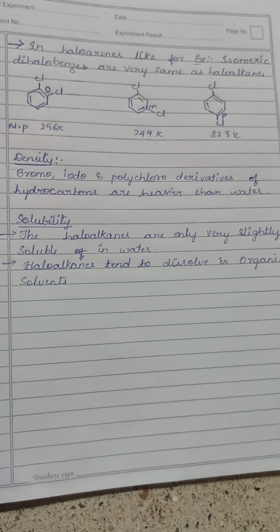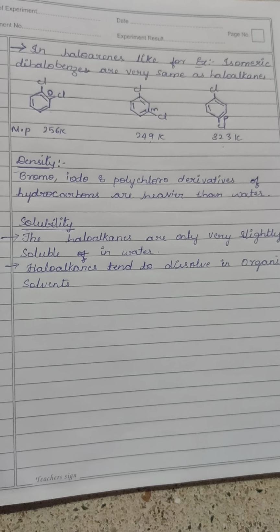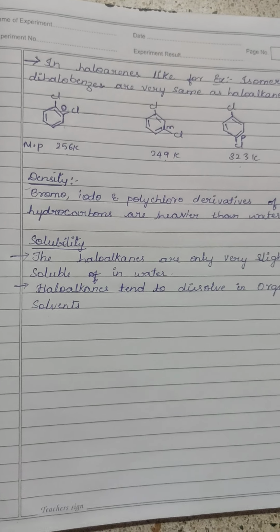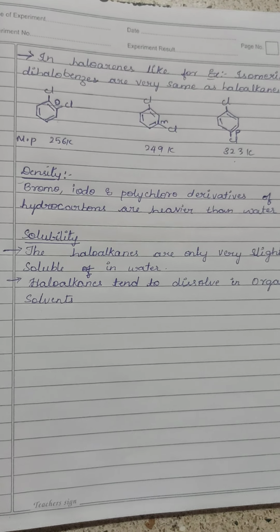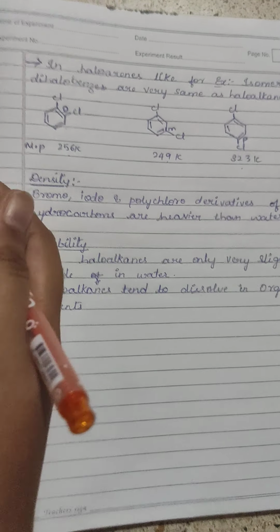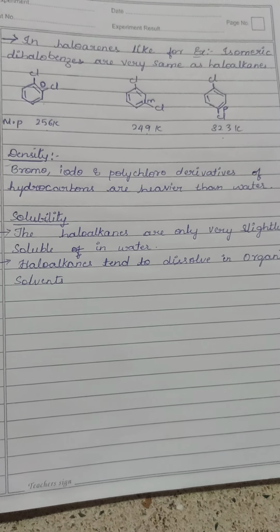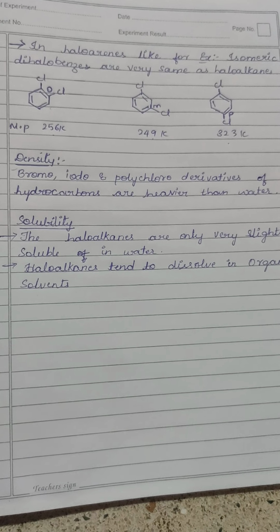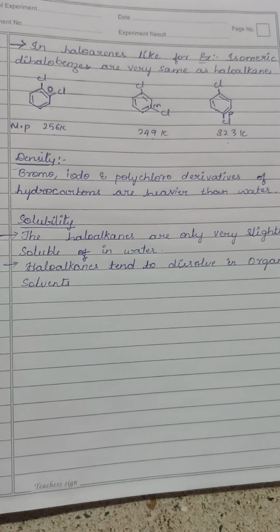Next, talking about the density, bromo, iodo and polychloro derivatives of hydrocarbons are heavier than water, because the density increases with the increase in the number of carbon atoms or halogen atoms, whereas in water we have only hydrogen and oxygen. So the bromo, iodo and polychloro derivatives of hydrocarbons are heavier.